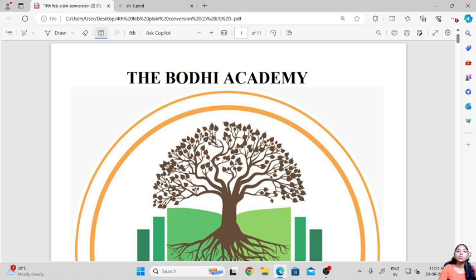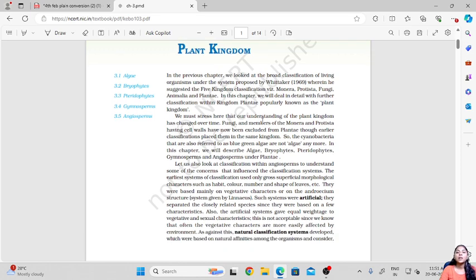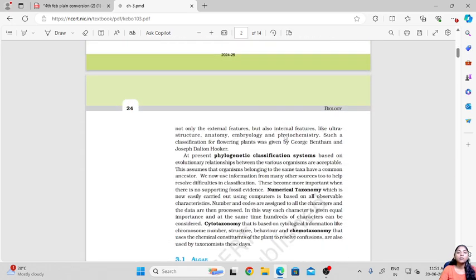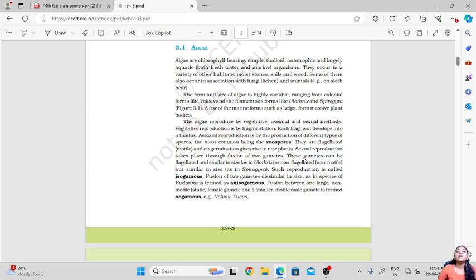In today's video, we'll continue the class 11, chapter 3, that is plant kingdom. In the last class we were learning about how plants are classified, and we had started with the algae. In algae we learned how they are chlorophyll bearing simple thalloid organisms which are able to synthesize their own food. Their mode of nutrition is autotrophic.